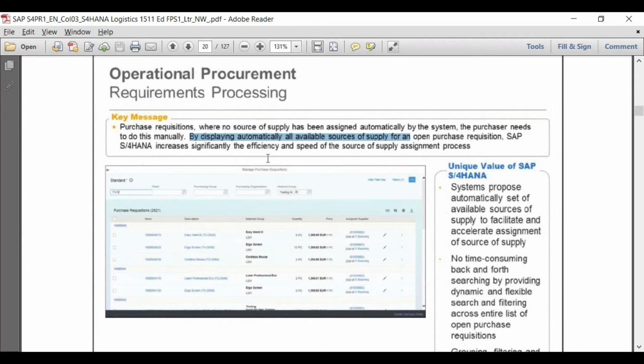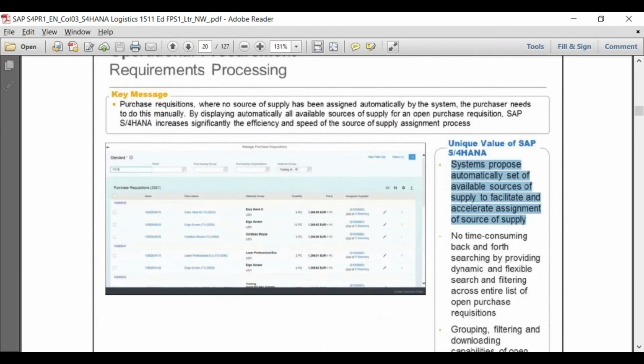So SAP S/4HANA significantly increases the efficiency and speed of the source of supply assignment process. The user is definitely going to save time, because earlier he needed to go to different screens to find the supplier. Now it is available on the same screen. This is one of the improved SAP Fiori apps which will reduce the transaction time to convert the purchase requisition into a purchase order. So what are the unique values you are getting? The system automatically proposes a set of available sources of supply to facilitate and accelerate the assignment of source of supply.